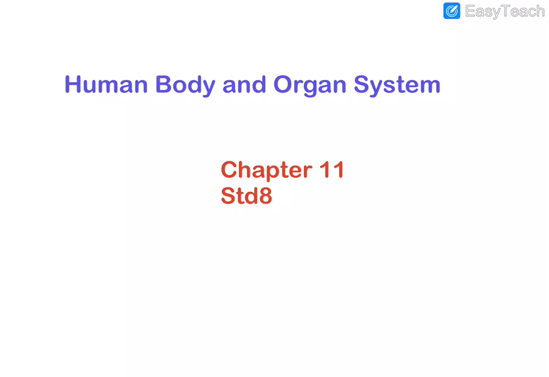Today in 8th standard science we are going to discuss chapter 7. The chapter name is Human Body and Organ System. In this chapter we are going to discuss what organs are there in our body and how our organ systems function, like the respiratory system helps us to breathe, the digestive system, and the circulatory system.